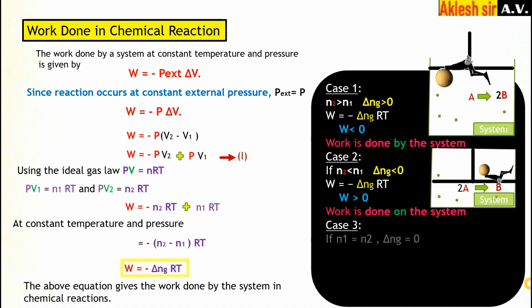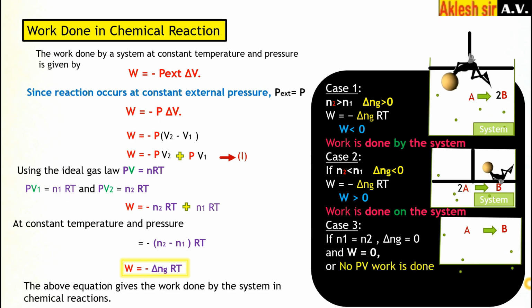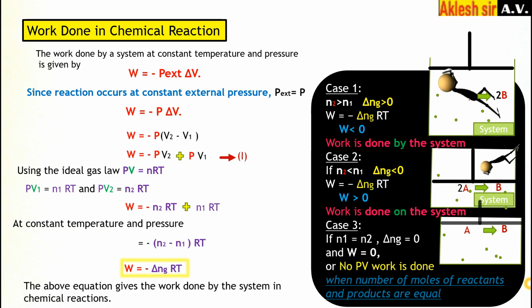In case 3, what will happen? If the number of moles of reactant and product are the same, what does it mean? During the reaction A gives B, the number of moles are the same. The delta Ng, there is no difference, it is 0. So work will be 0. And if work is 0, no PV work is done, which means no work is done by the system. And when will this happen? When the number of moles of reactant and products are equal.